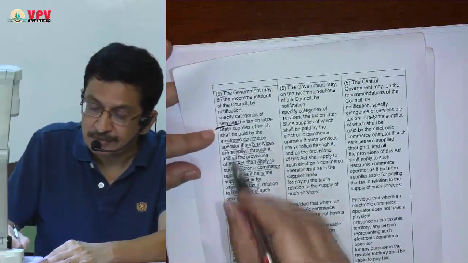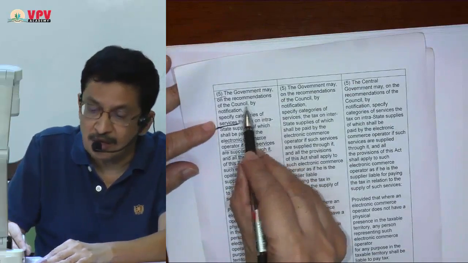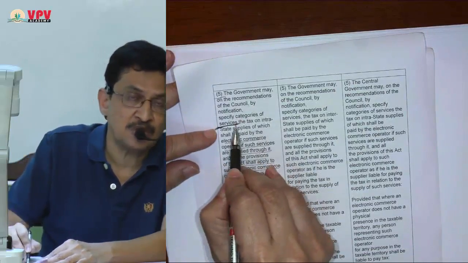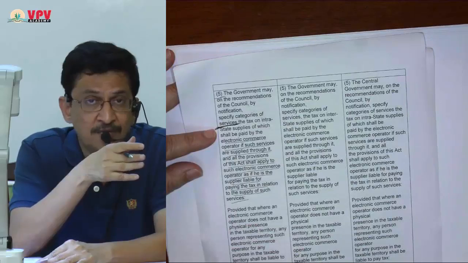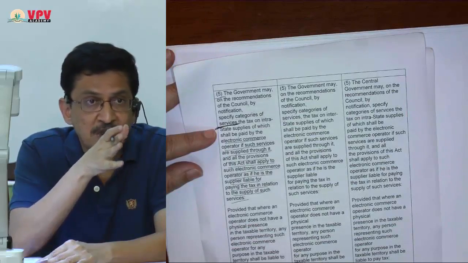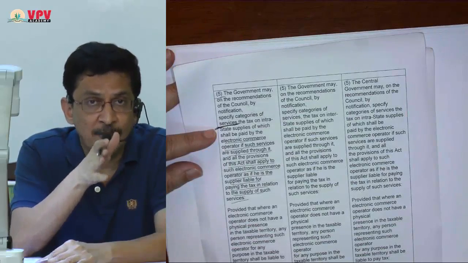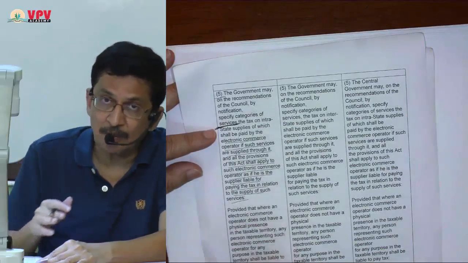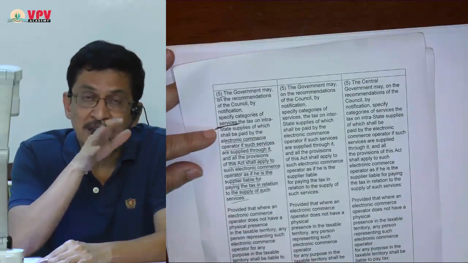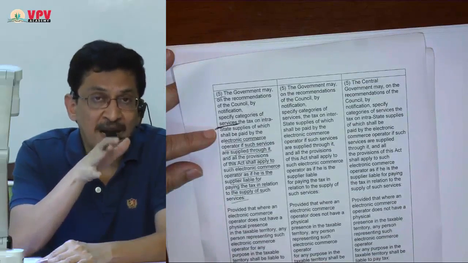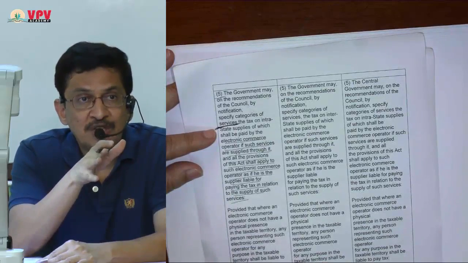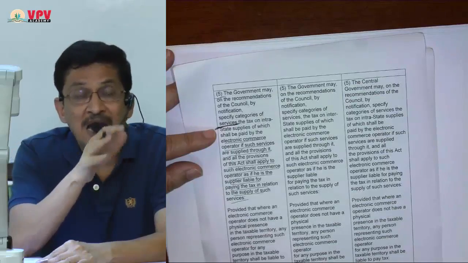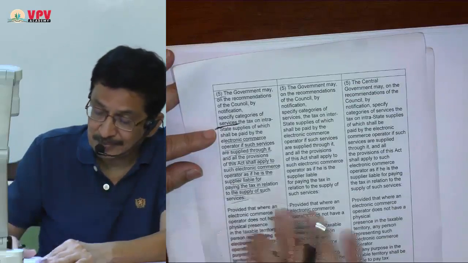He is saying we are going to notify, on recommendation of the council by notification, specify category of services. We are going to notify category of services. If those services are supplied through electronic commerce operator, liability to pay service tax is going to be on electronic commerce operator, and we'll assume that he is person liable to pay GST, and all provisions of GST as regarding registration etc. will become applicable to him as if he is a supplier.